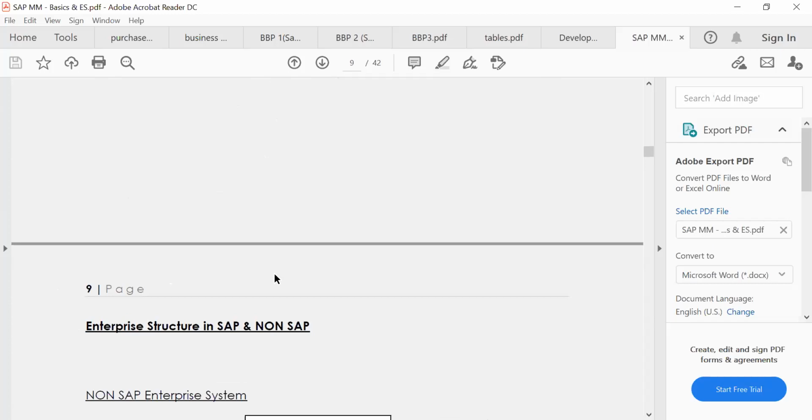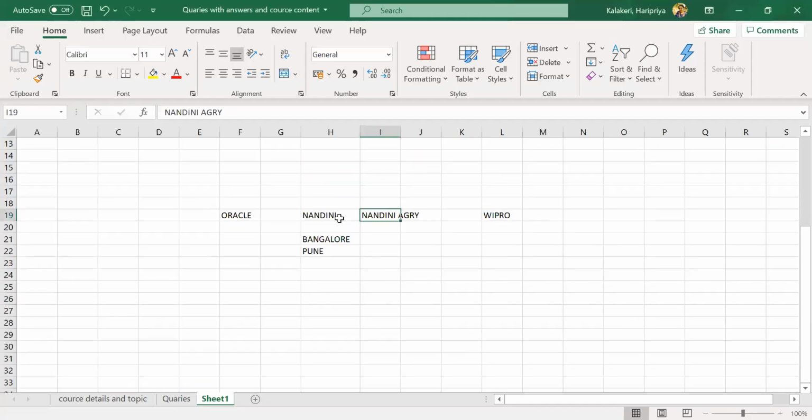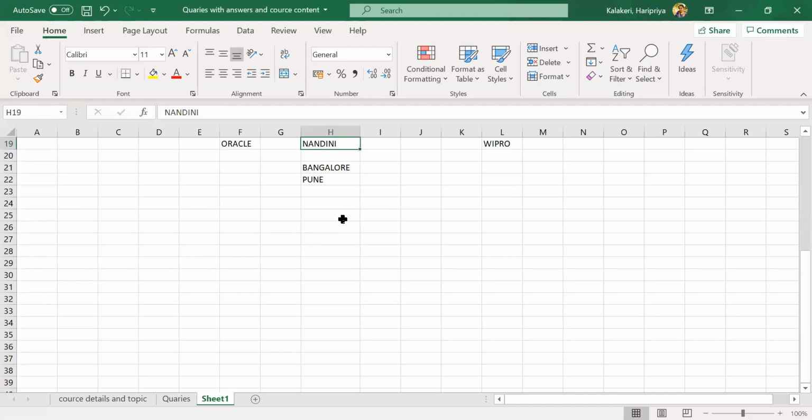Okay, now we'll proceed towards organizational structure. I will show it here. Okay, see this Nandini Milk. Nandini is our company. It has 2 plants. So how are we mapping this in SAP?